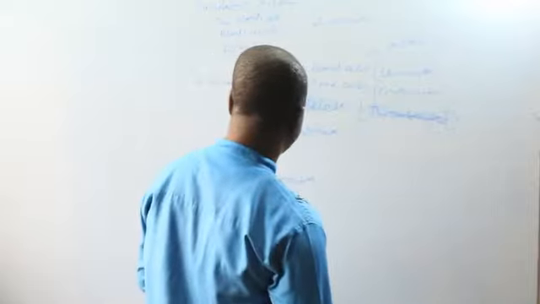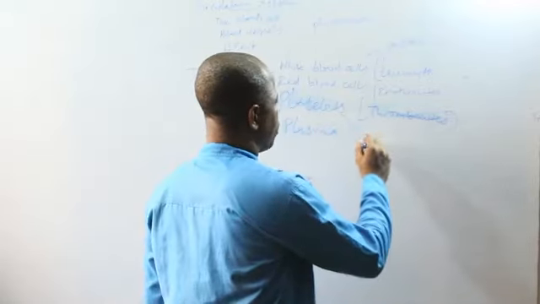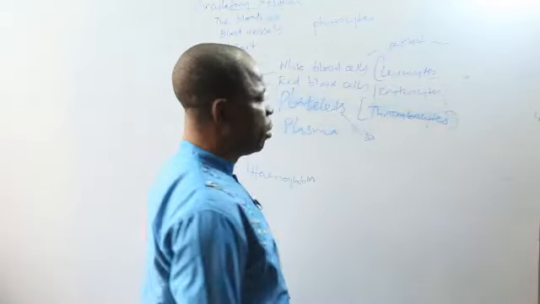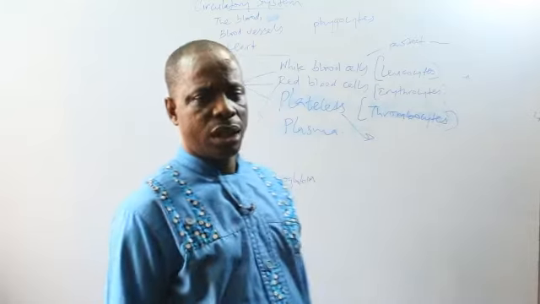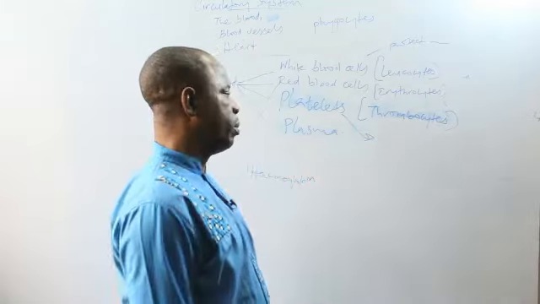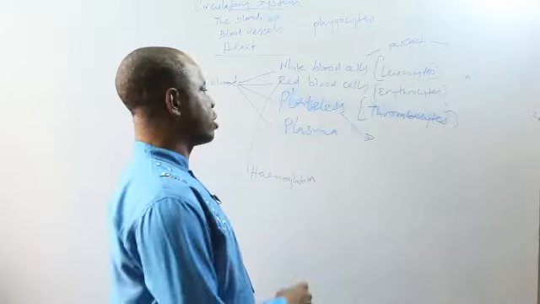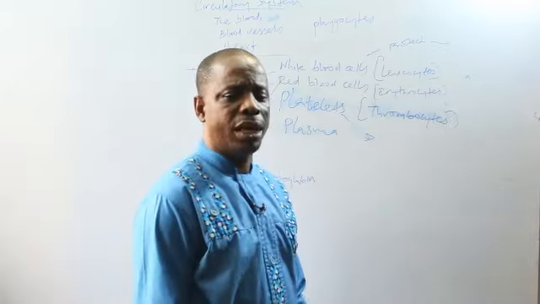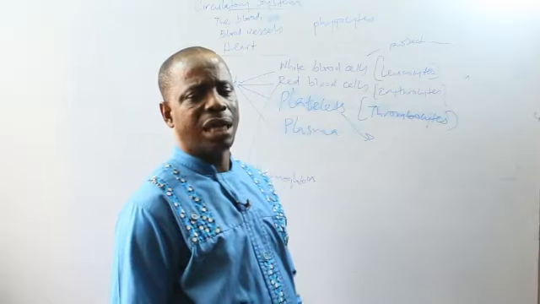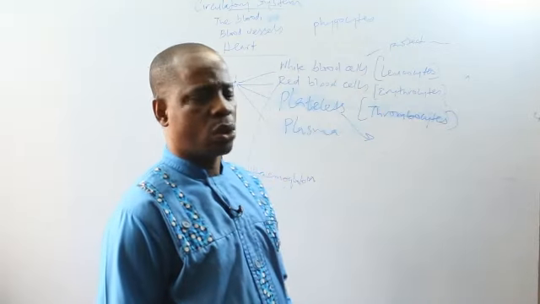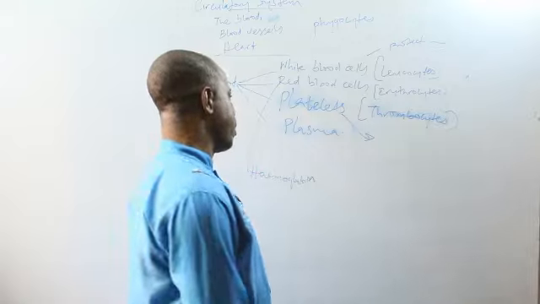Okay, the platelets. The platelets are called thrombocytes. This is the part of the blood that helps in blood clotting. Whenever there is a cut on the skin, the platelets will flow to the place and will seal the place up, and the blood will stop flowing. It's called thrombocyte.